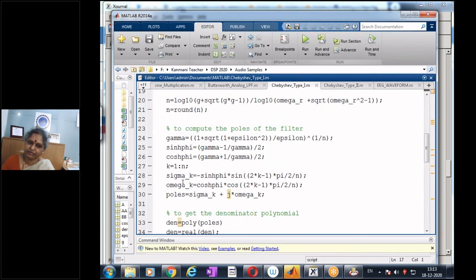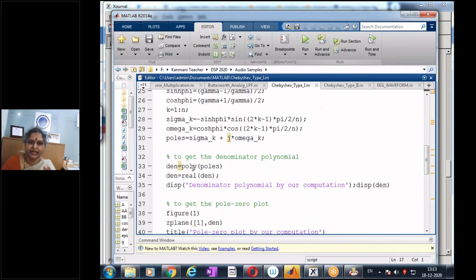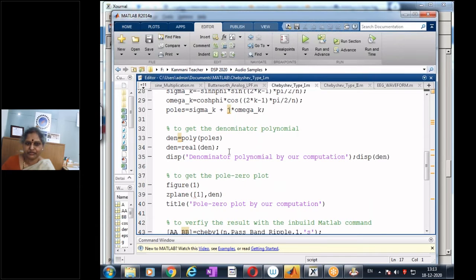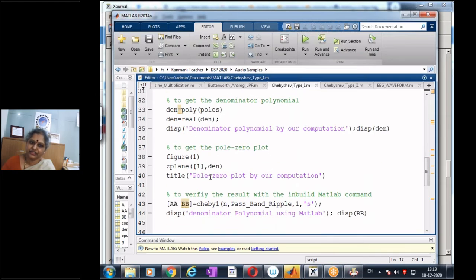Then for k running from 1 to n, I compute the sigma k, the real component of my pole, and omega k, the complex component of my pole. And then my poles are now given by sigma k plus j omega k. I have my location of the poles. And now once I have the location of the poles, I can always get the polynomial formed by the poles. And of course, the imaginary component will be 0, but sometimes because of computational approximations and limitations, we may end up with a very small component. So I'm ensuring that my polynomial is real. And then I try to, since the type 1 Chebyshev filter is an all pole filter.